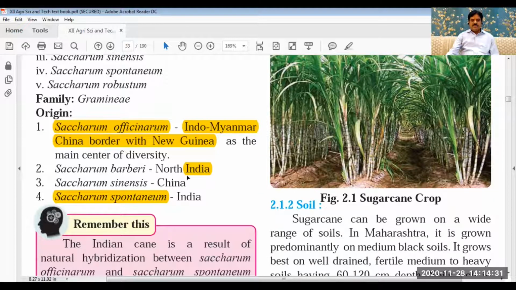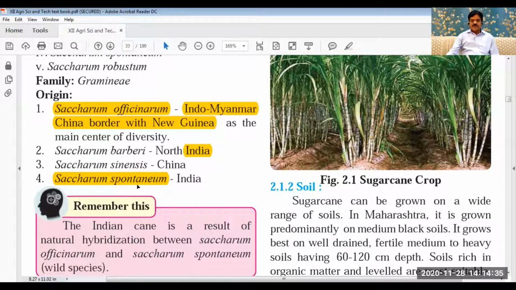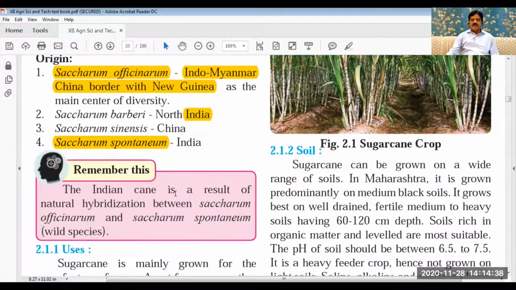Now, this Saccharum barberi is grown in North India, while Saccharum sinensis is grown in China, and in our country, Saccharum spontaneum is grown. Saccharum officinarum and Saccharum spontaneum, these two are grown on large scale in our country.